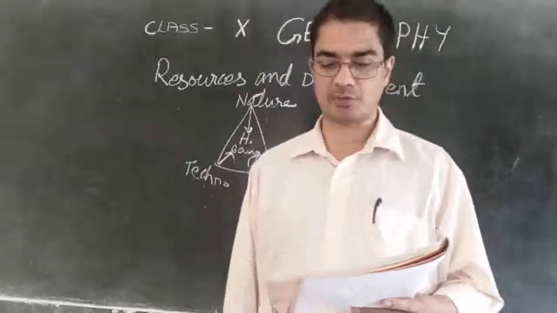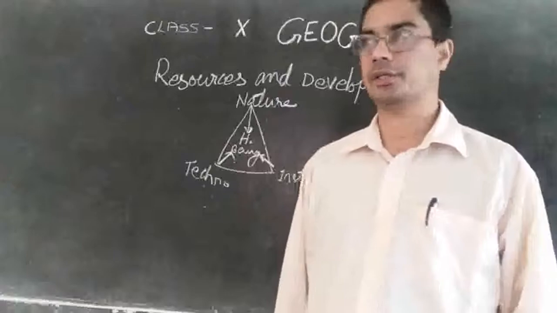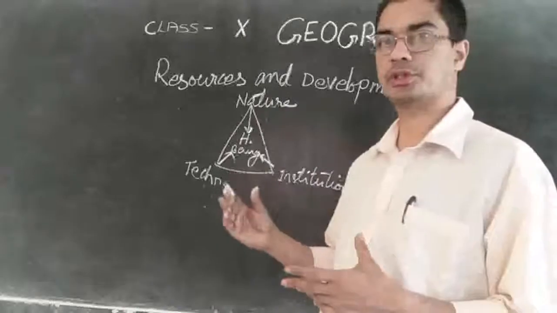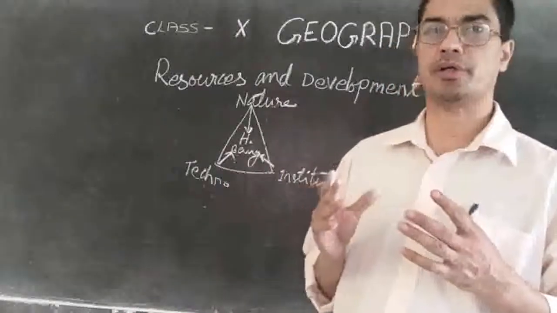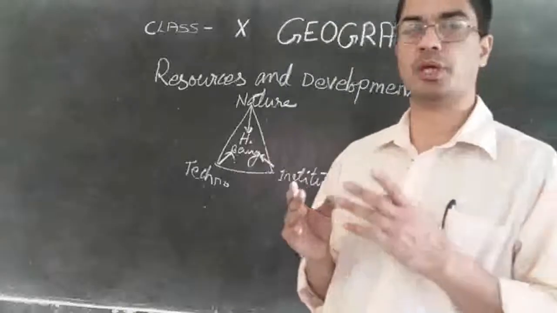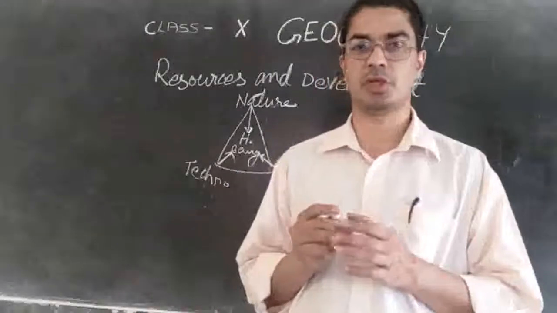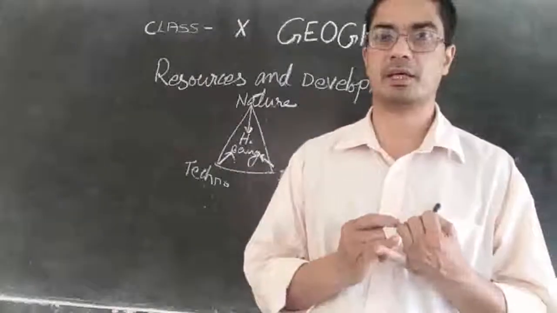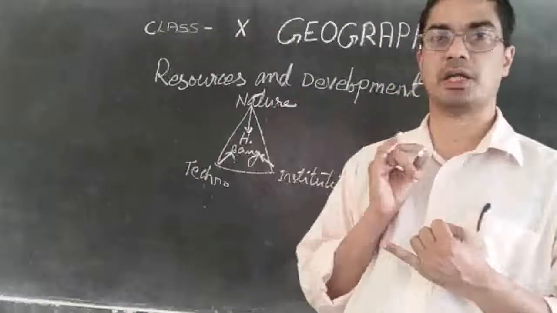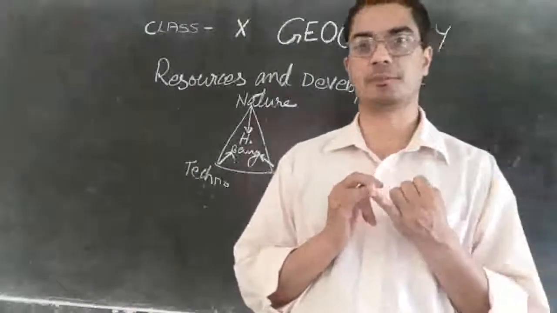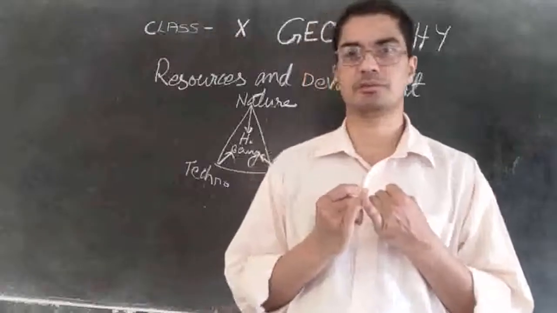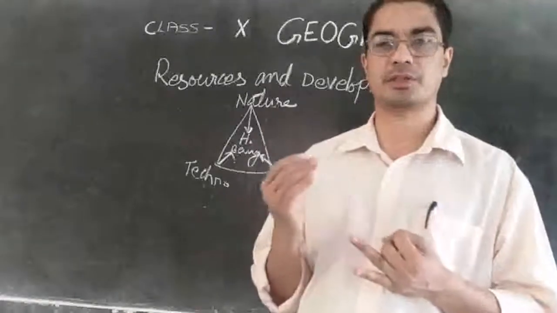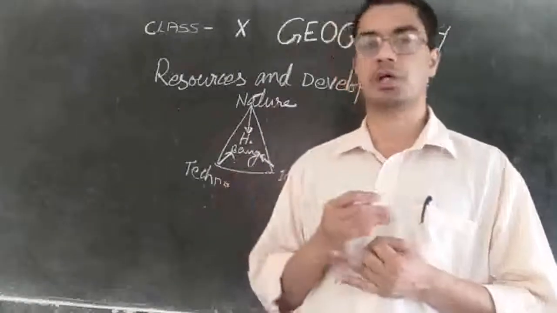And resources can be classified in the following ways. So that is just the introduction about the resources and human beings. What is the important role that human beings play in order to make a material a resource? We said a material can be called a resource under three conditions. First of all, it should be economically feasible, then it should be technologically accessible. With present-day technology, we should be able to use it.